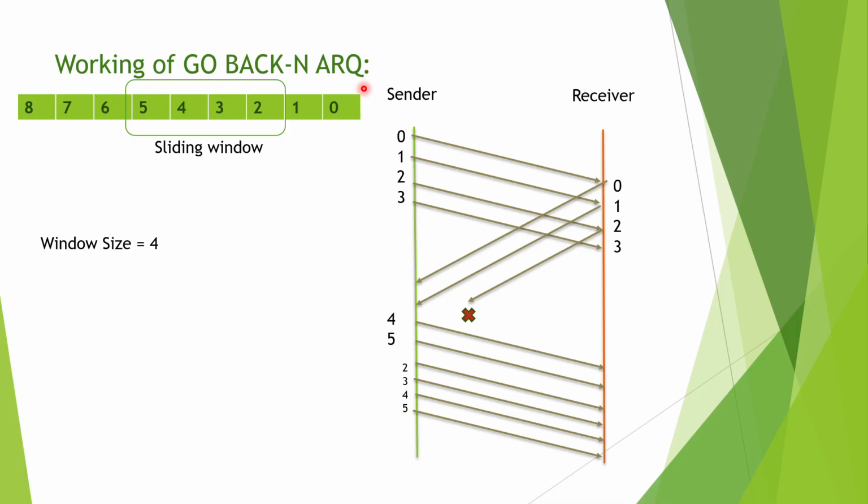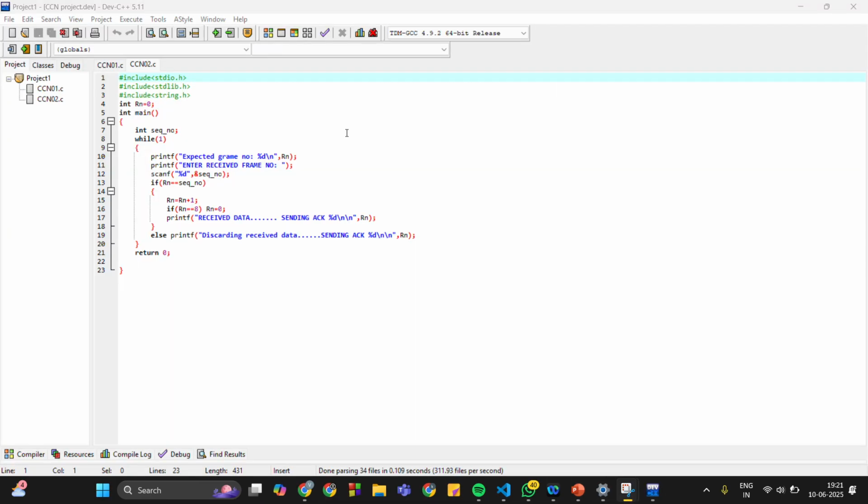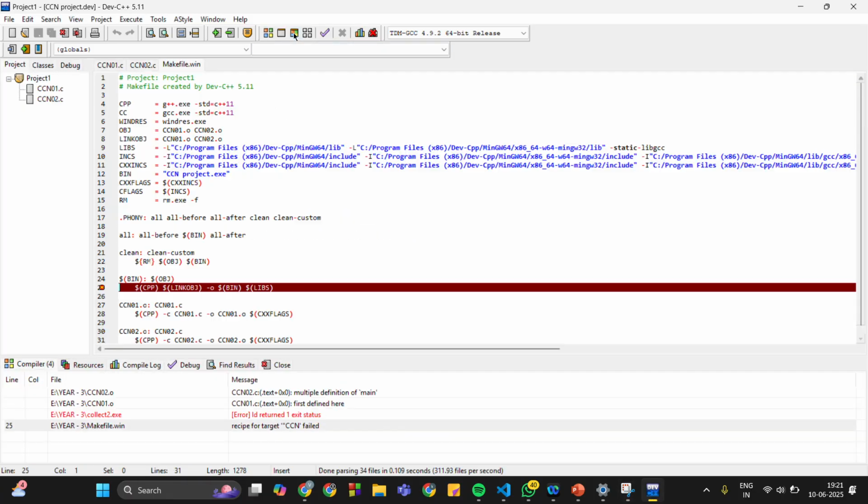Now let's see the codes. This is the code for the transmitter side.